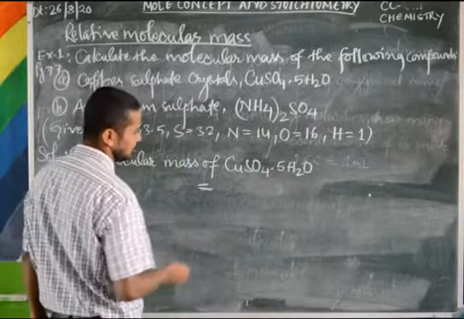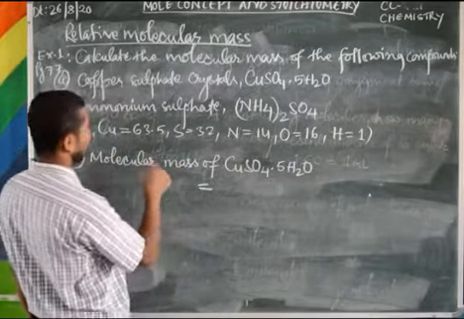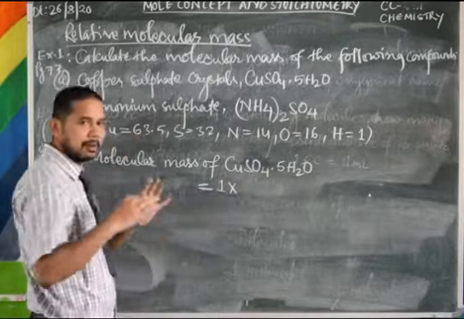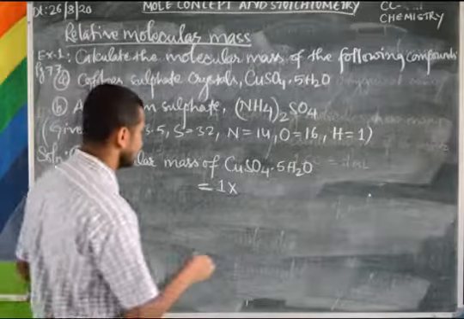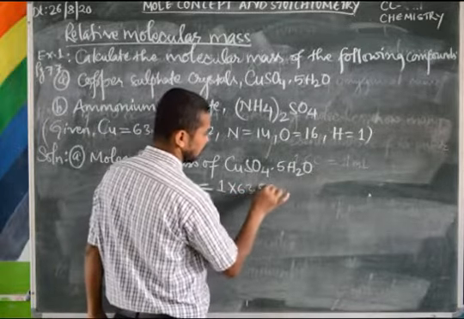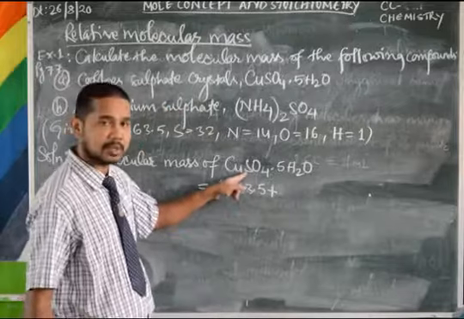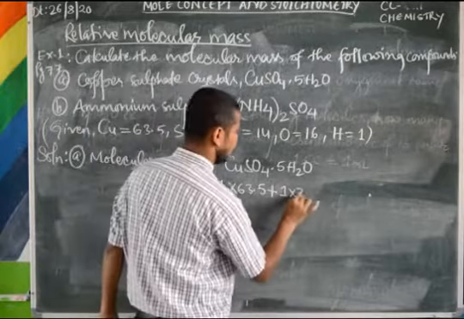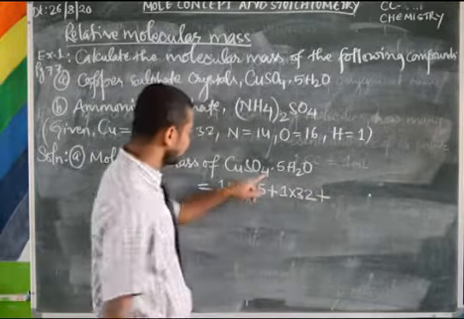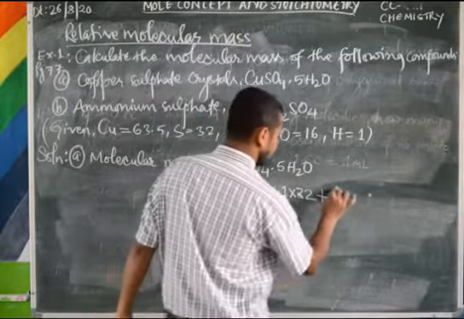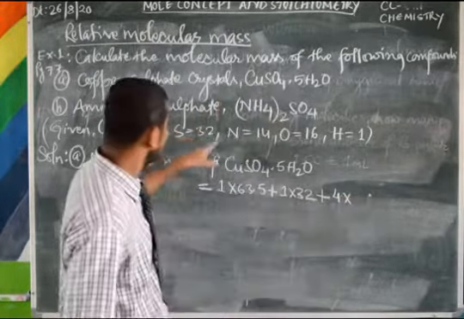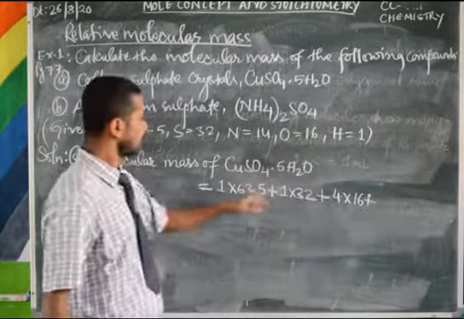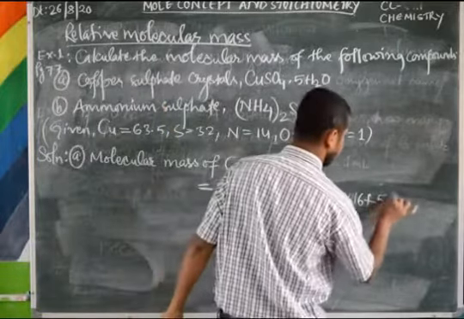Okay, then how to do it? 1 atom of copper. What is the atomic mass of copper? 63.5. That means you write 1 atom of copper, number of atoms into atomic mass, 63.5, plus 1 atom of sulfur, 1 into 32, plus 4 atoms of oxygen, 4 into 16, plus 5 molecules of water.